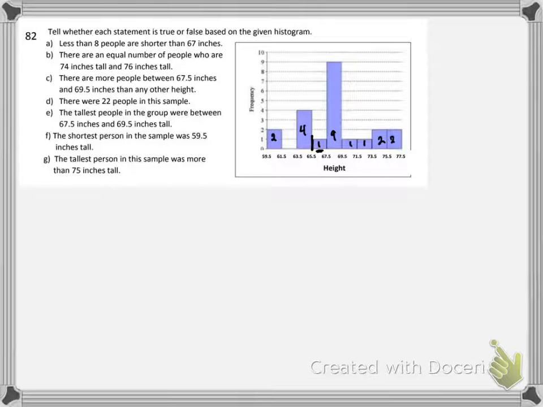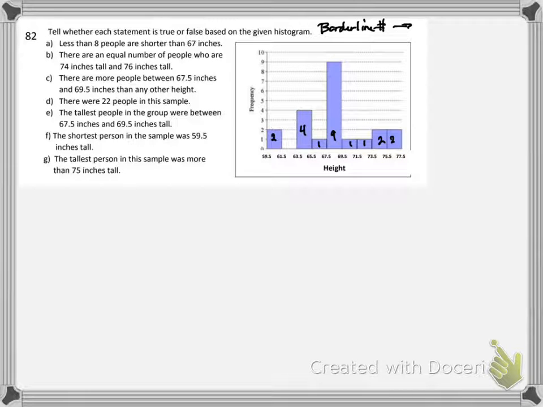Anything up to that, like 65.499999, would be over here. You need to keep that in mind. I'll just write it up here. Borderline numbers. Push to the next box up. Now let's see what they have to ask us about here.